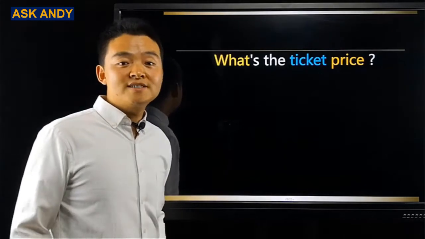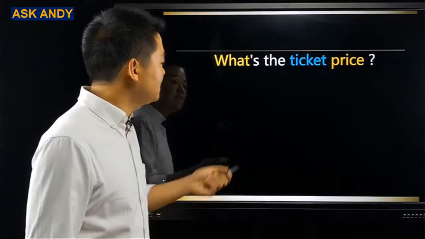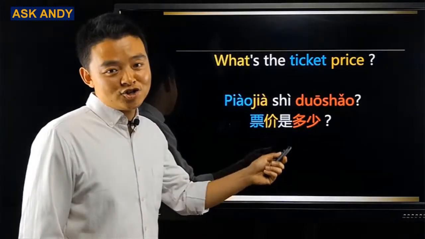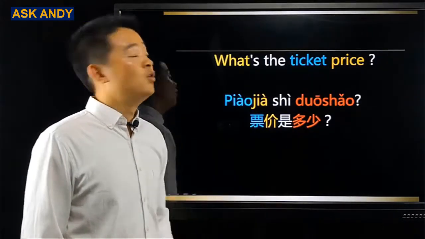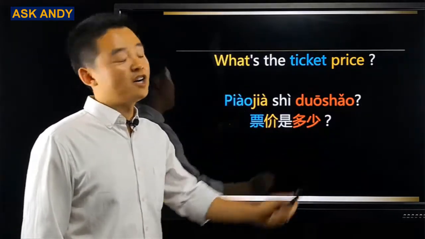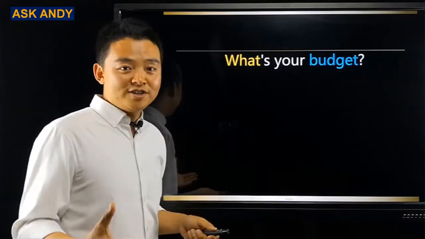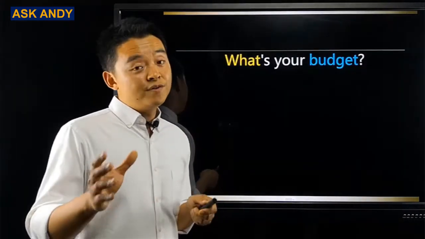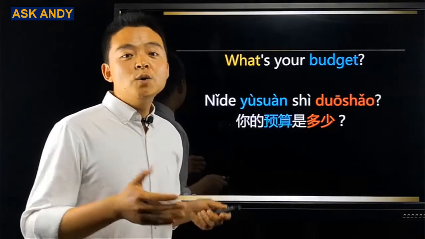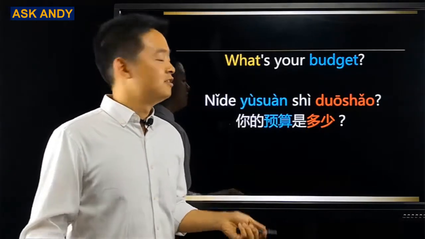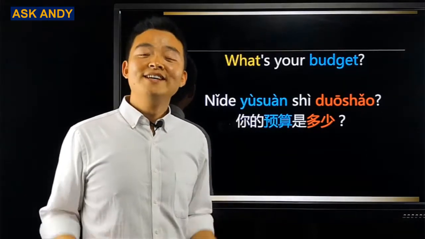Another important question. What's the ticket price? It refers to price. So it is 票价是多少? What here would be 多少. The last question. What's your budget? Your budget refers to a sum of money. So it is 你的预算是多少? That's all for today.